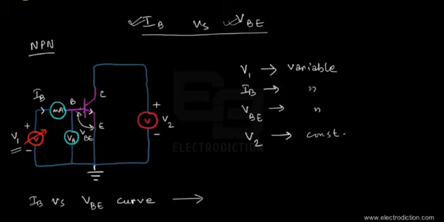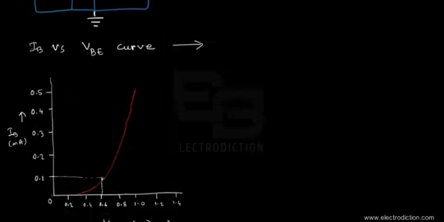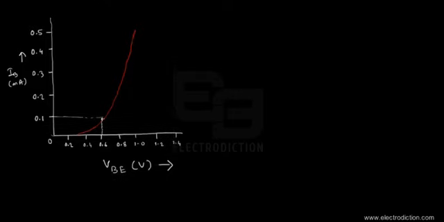So we've included a milliammeter over here, just between the base and the supply voltage terminals. That's as you can see right over here. This milliammeter records the current in terms of milliamperes.